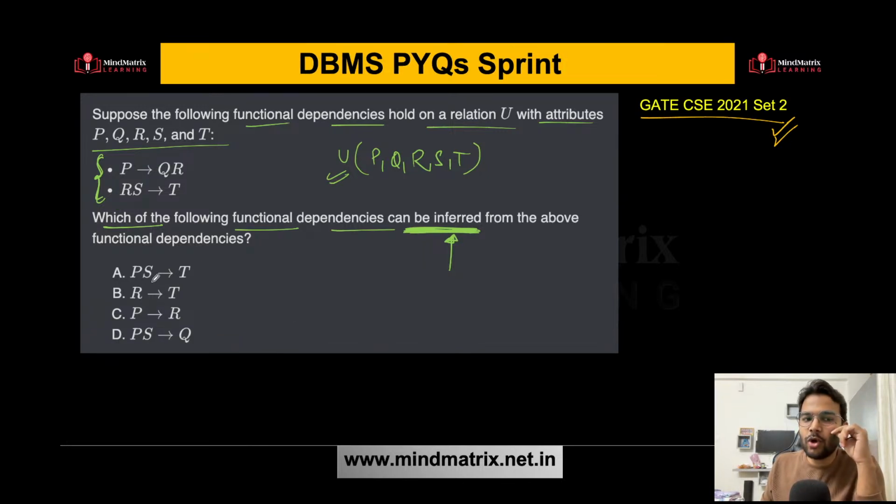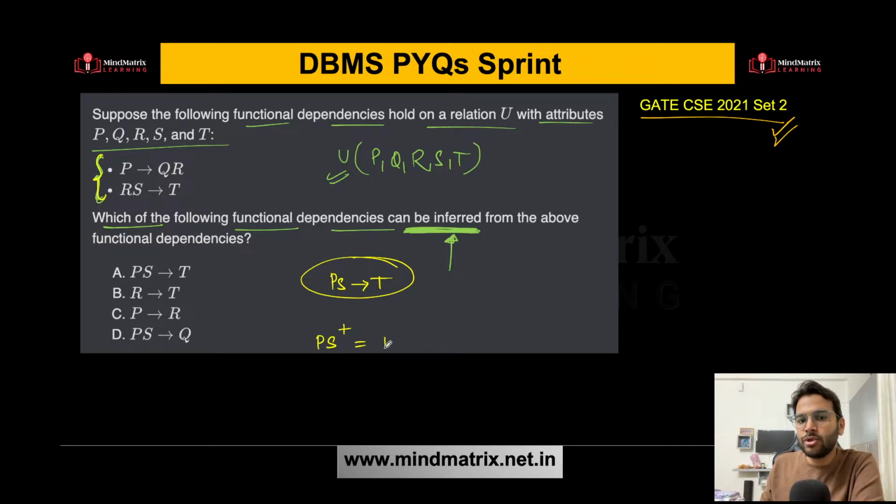So let's talk about option A. Carefully see this. PS determines T. How can you find whether it is inferred or not? You will find the PS closure. If in the PS closure you get T, then you can say this can be inferred. And you are going to find the closure based on the functional dependencies given to you.